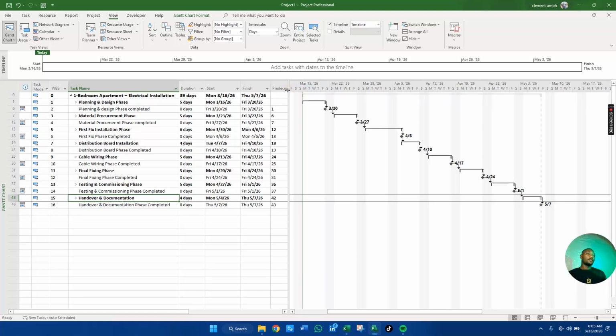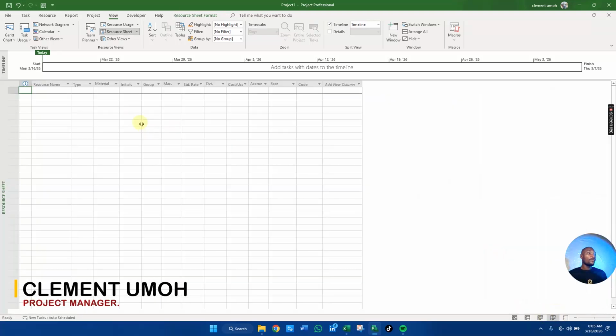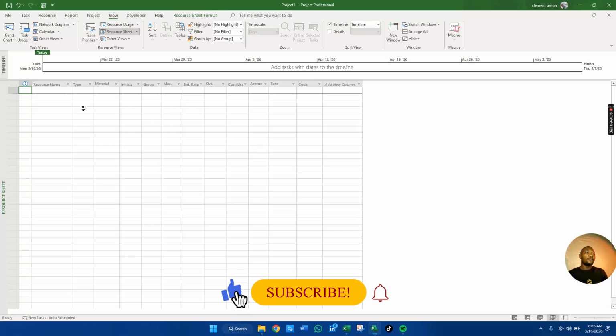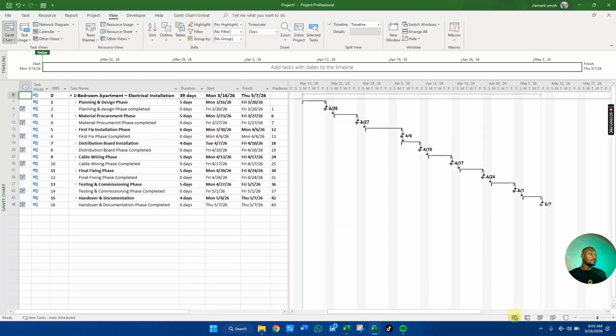All right, next class, we're going to look at some other features which include assigning our different resources, both material and individual resources. Do you understand? We're going to the resource sheet. We're going to come here in our next class and list out our different resources, the material resources and the individual resources. Then we're also going to assign them to the different activities involved in the Gantt chart. All right, thank you so much for your time.